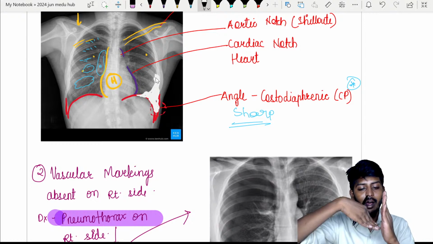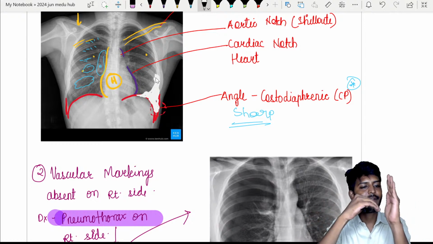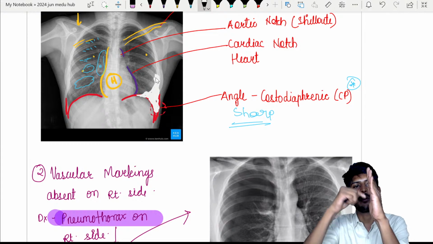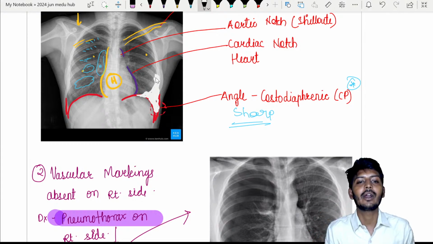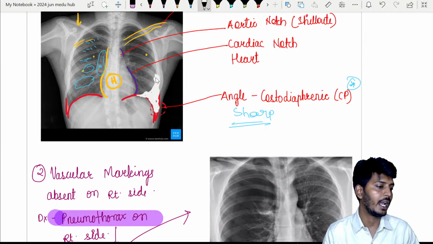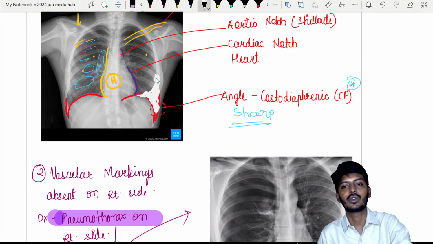So this is the angle formed between the diaphragm, consider this is the diaphragm, and this is the chest cavity. The angle formed, whatever you see on the X-ray like this, will be called the costophrenic angle or costo-diaphragmatic angle.